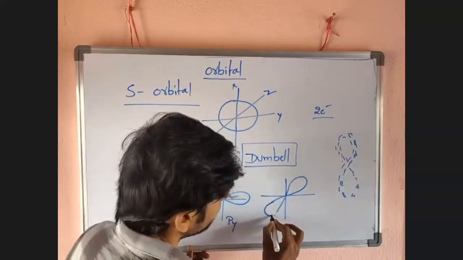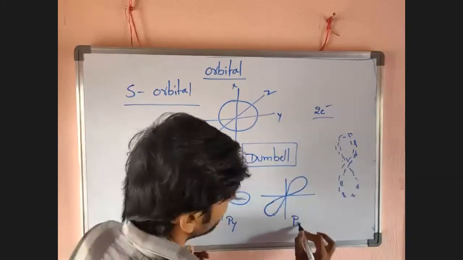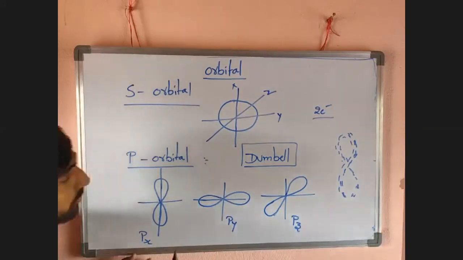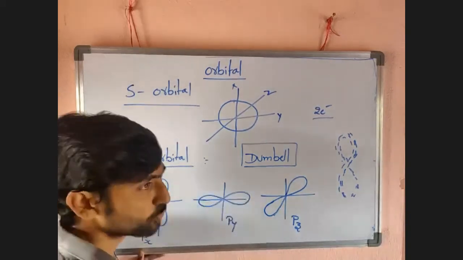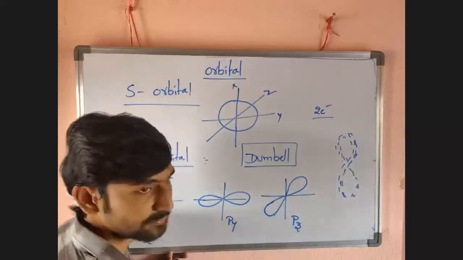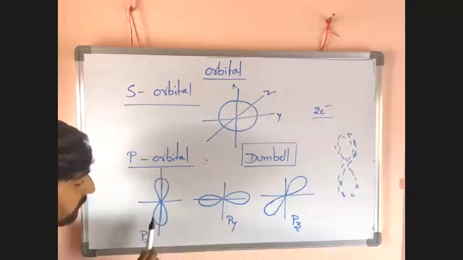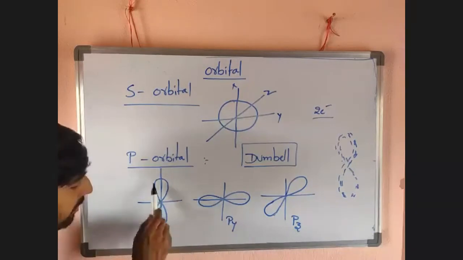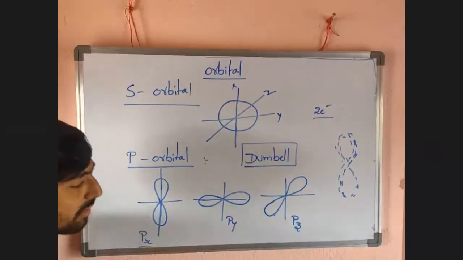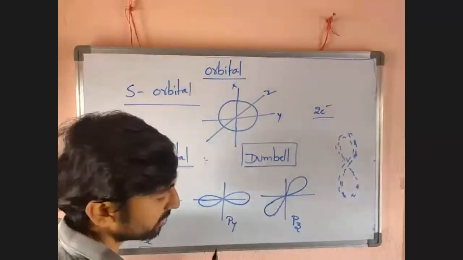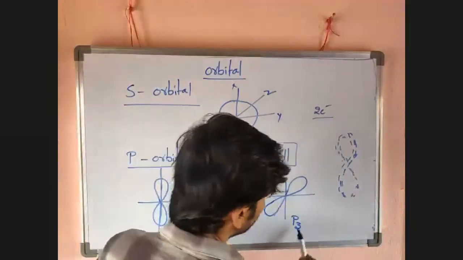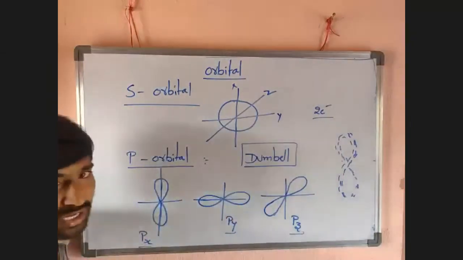In z direction, that orbital is called pz orbital. Pz orbital, not orbitals. So p orbitals are actually three: px, py, pz. If electron density lies in the x direction with the shape of a dumbbell, that orbital is px. Like that, in the direction of y, that one is py orbital. If the density is in the z direction, that one is called pz orbital.